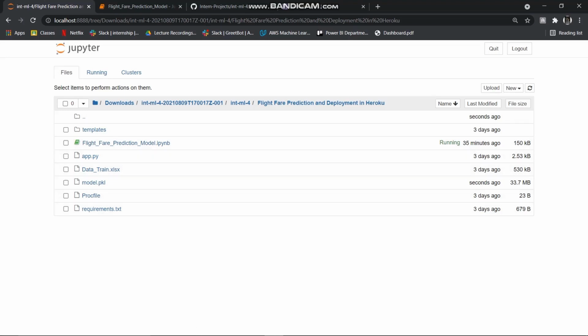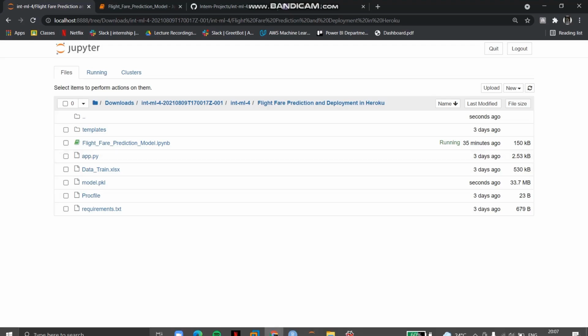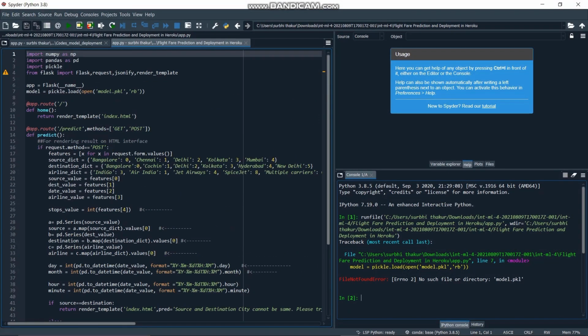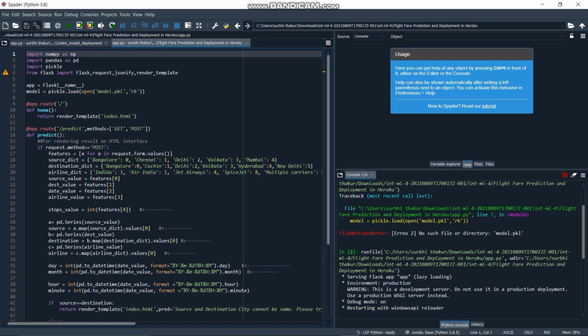We have a Procfile and requirements.txt. Basically these two files are required for the deployment. Okay, we have this model.pkl file, this is the CSV file, and now we'll move on to creating the web app. For that we'll be using Flask. So this is our Flask file. I'll open this. Wait. Okay, so this is our app.py file. I will just run this. Okay. Yes. So as you can see here, we created the web app using Flask.